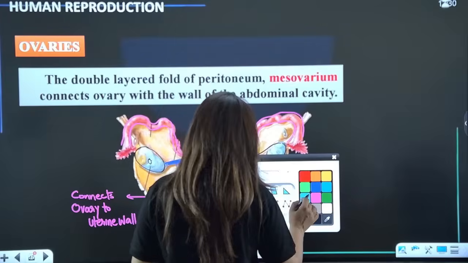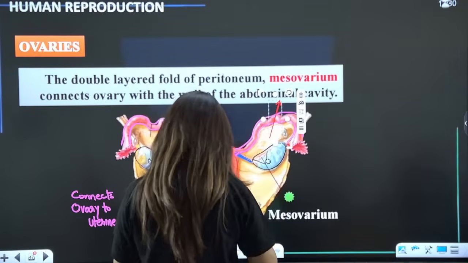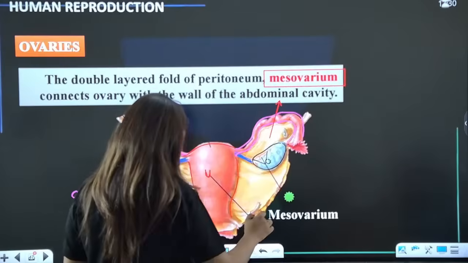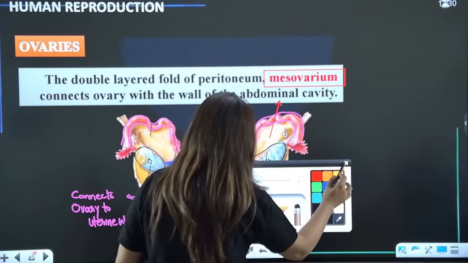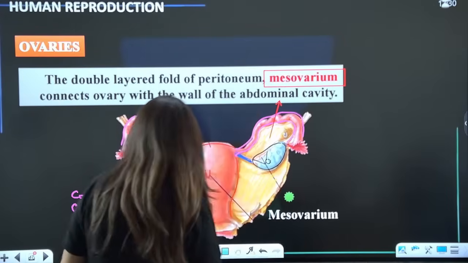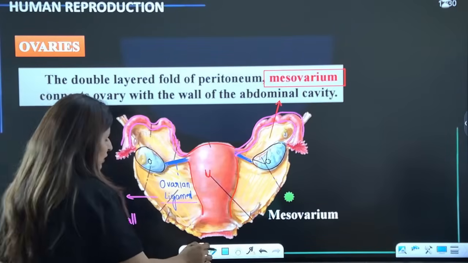So how is it connected to the abdominal cavity? It is connected through the mesovarium. This whole yellow structure that you see here, which is connecting it to the body wall, is called the mesovarium.